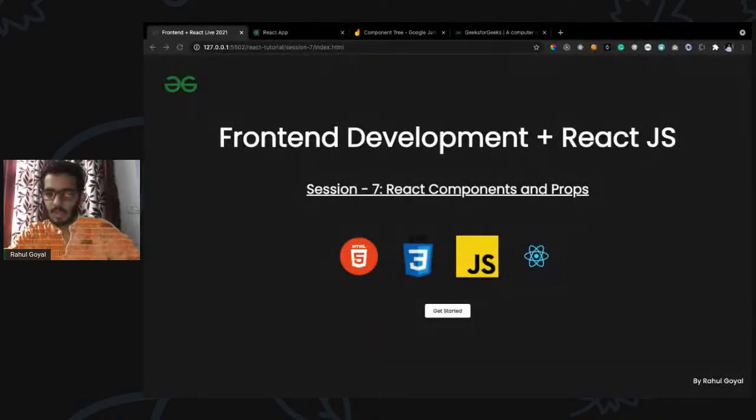Okay, so the topics which we have covered. In the first four sessions, we have covered HTML, CSS, and JavaScript. And in the past two lectures, we have covered the basics of React, JSX and React elements. Okay, so let's get started with this session. In this particular session, we are going to talk about React components and props. For me, it is the most important topic, which we should know if we are going to develop apps in React. Okay, so let's get started with this.